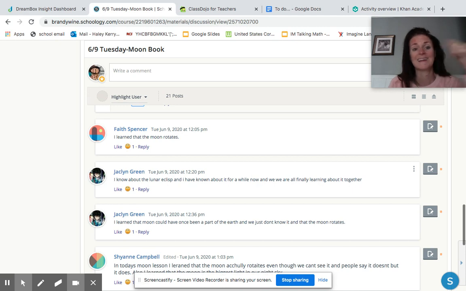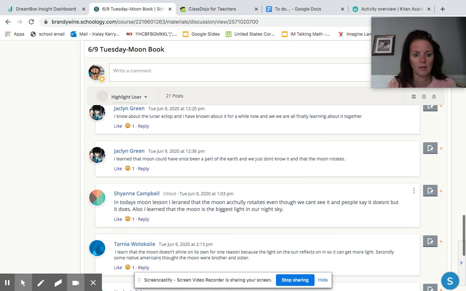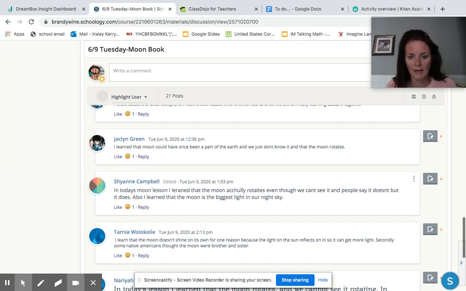Now, in that lesson today, Tuesday, we didn't learn about the lunar eclipse. We're learning about it today. I learned that the moon could have been a part of the Earth and we just don't know it, and that the moon rotates. All right. In today's moon lesson, I learned that the moon actually rotates even though we can't see it and people say it doesn't, but it does. Also, I learned that the moon is the biggest light in our sky. Simple as that. She wrote 2 sentences.